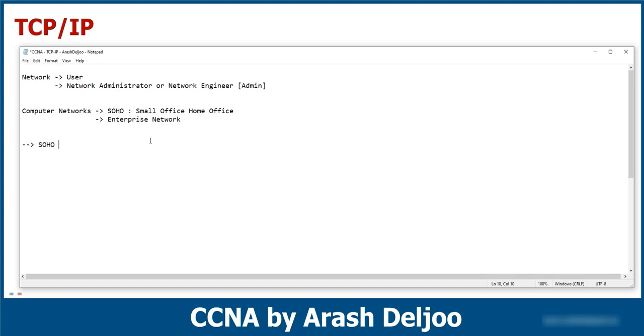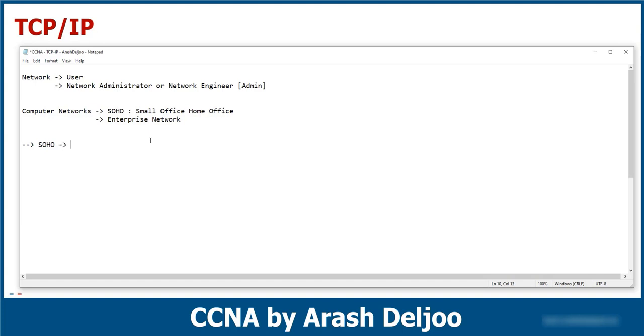For example, how can the SOHO, or small office, home office, connect to the internet? This is the minimum type of network that you have in your SOHO. We can connect to the internet with some technologies, related to the service provider that exists in your area.